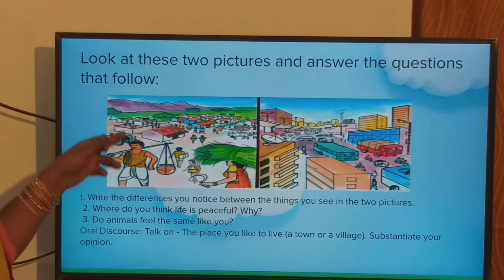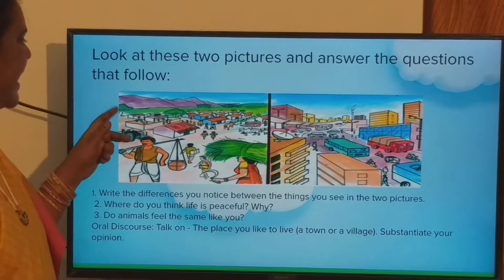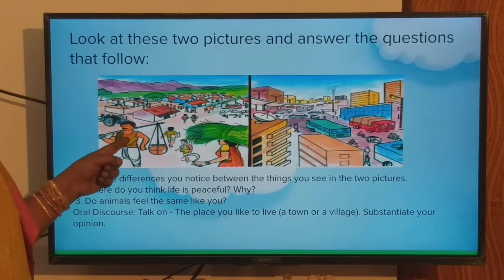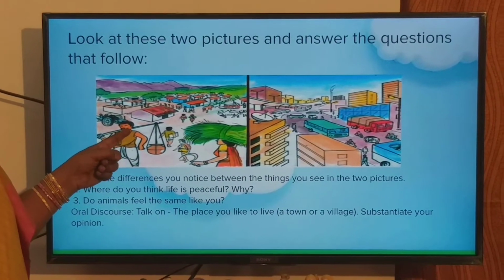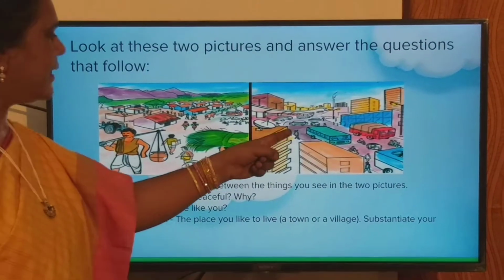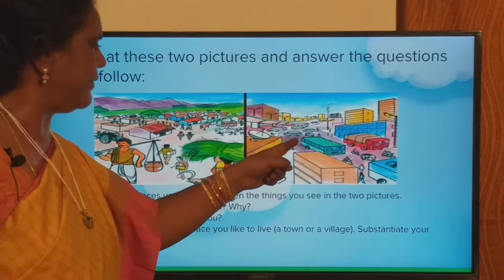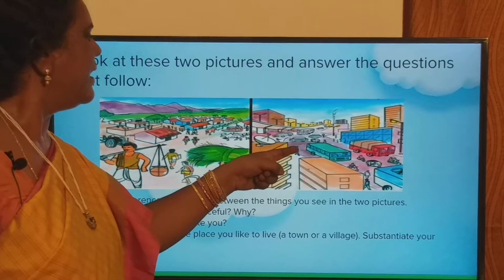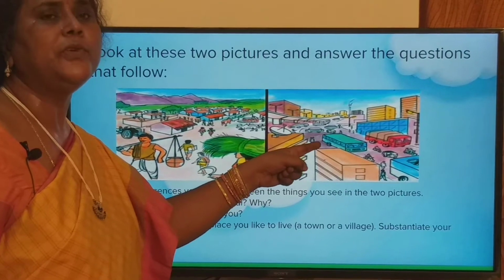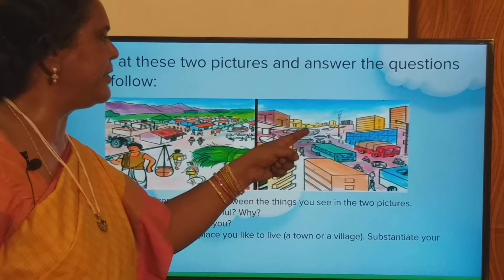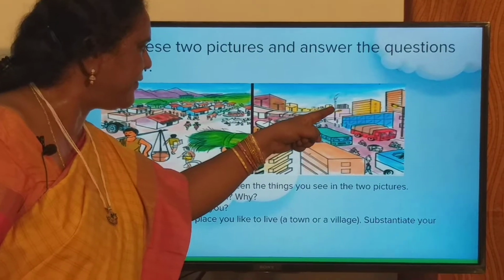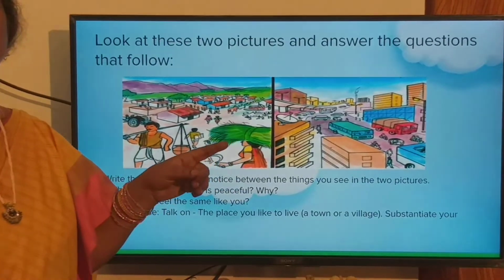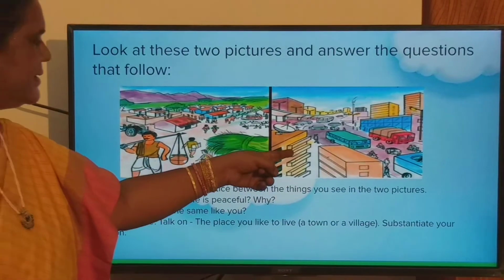Yes, in a village we get fresh air, there is no pollution, because we do not find many vehicles in a village. Whereas here, we find many vehicles and it is very crowded. There is a lot of pollution because of the factories. You see, we find a factory here. So because of all these things, there is a lot of pollution in the city.